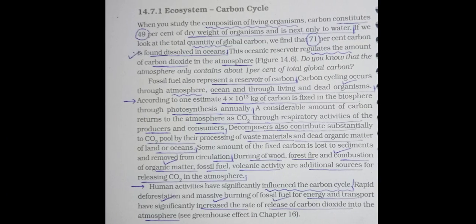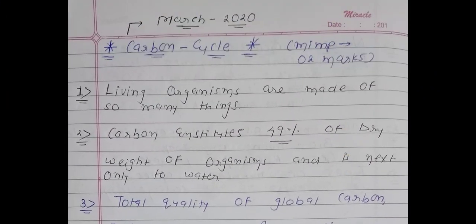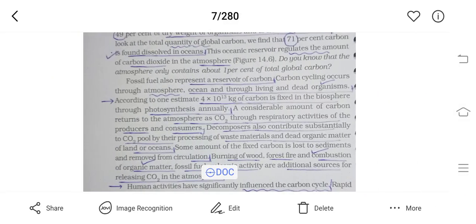So this question of the carbon cycle is totally completed here, but don't forget that this question was asked in the year 2020 in March. Okay, it means the last board examination.